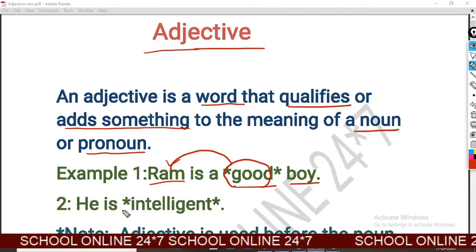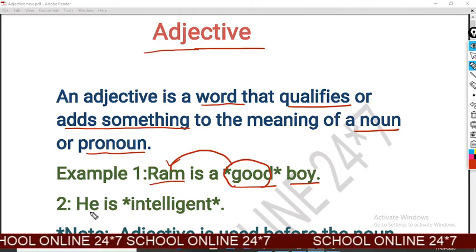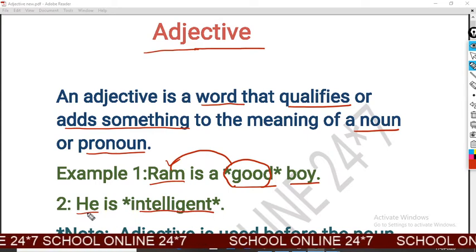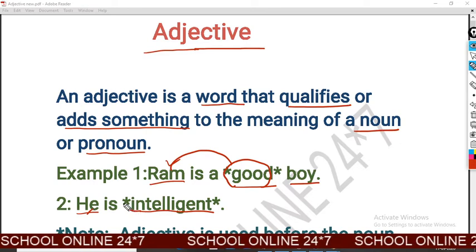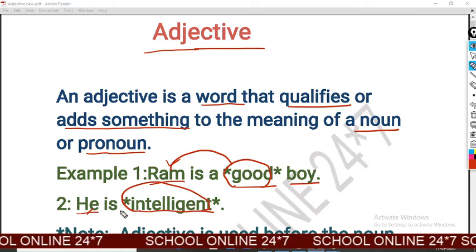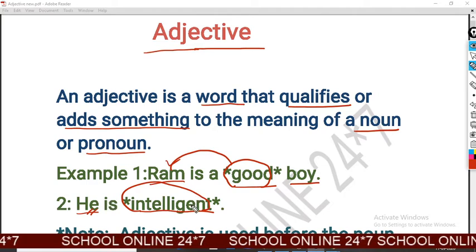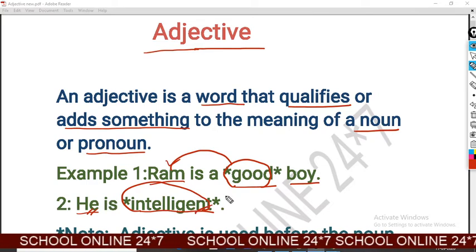Look at the second example. He is intelligent. There he is pronoun and intelligent is the quality of he, of pronoun. So intelligent will be adjective in this sentence.